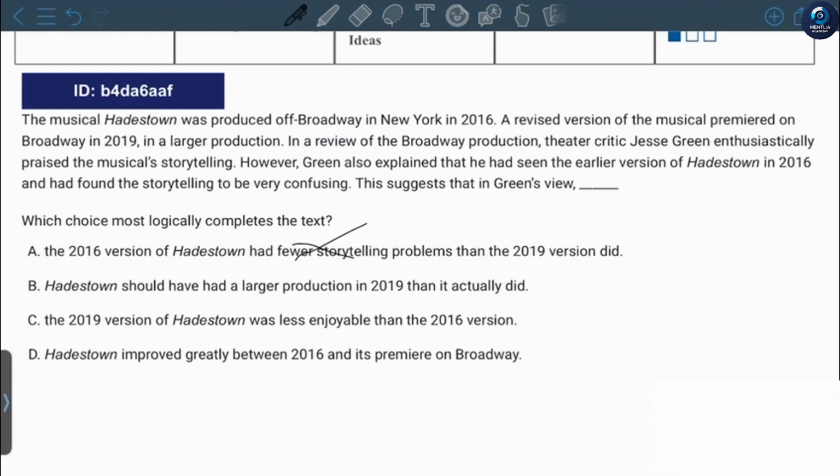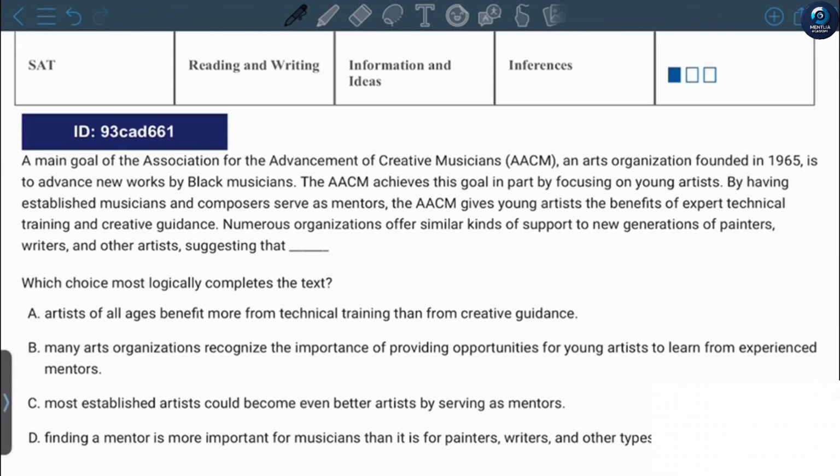Critics actually liked the 2019 version. That's why the answer isn't B. The 2019 version of Hadestown was less enjoyable. On the contrary, it was more enjoyable. It was praised, but the 2016 version was confusing. Hadestown improved greatly between 2016 and its premiere on Broadway. Exactly, the answer is D, because critics didn't like the 2016 version, but they praised the 2019 version.